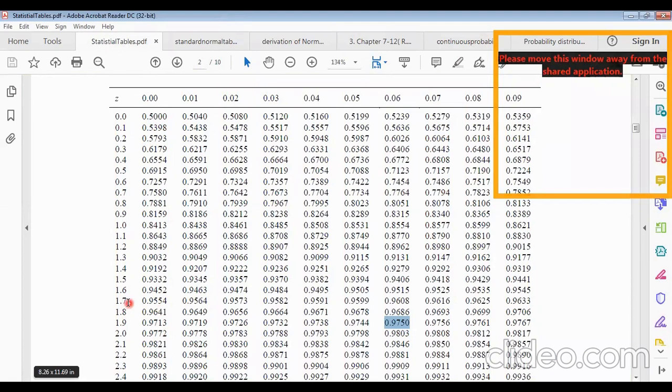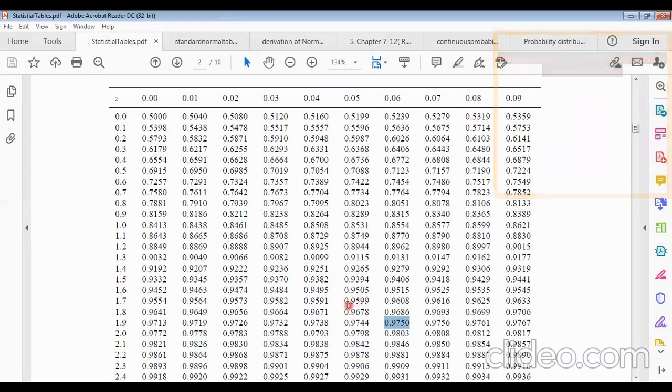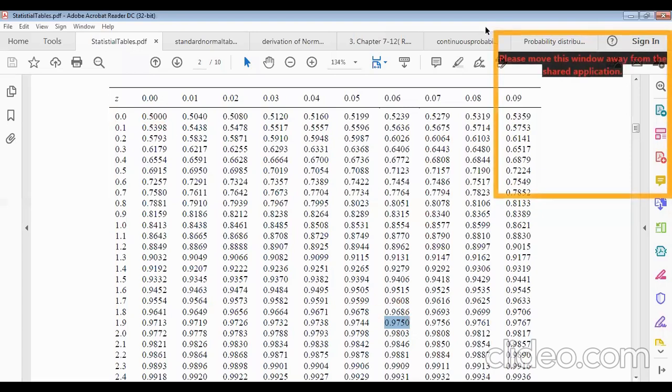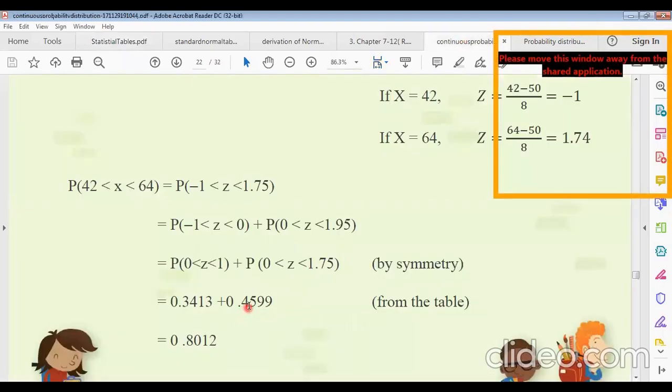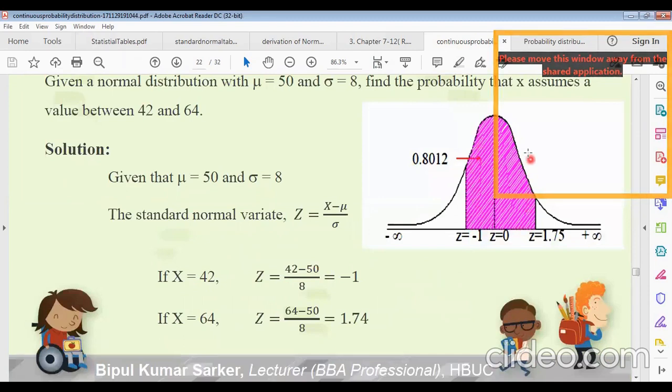For Z equals 1.75, the table gives 0.9599. Then this area minus the Z equals 0 area, 0.5, gives 0.4599 from the table. So adding these, we get the total area between X equals 42 and 64. This is the colored area we are evaluating, which is 0.8012.